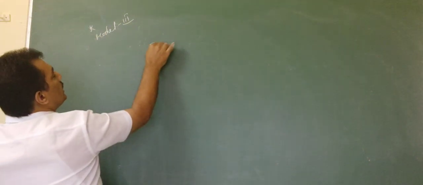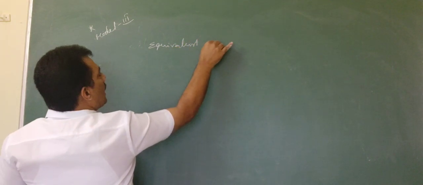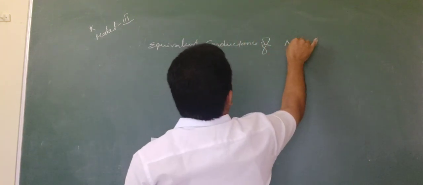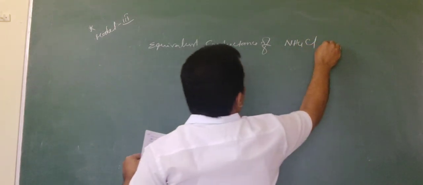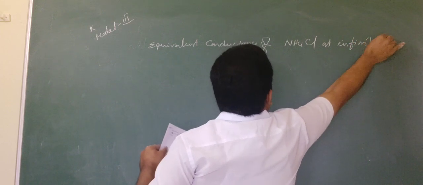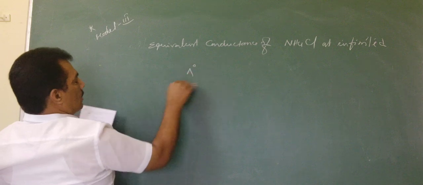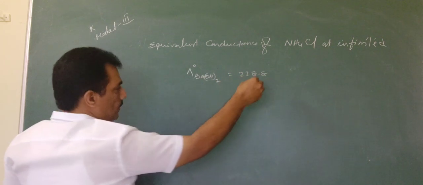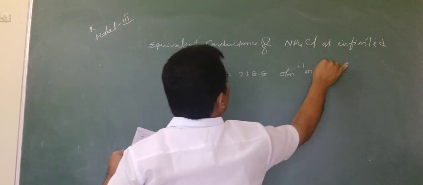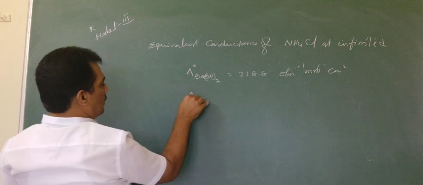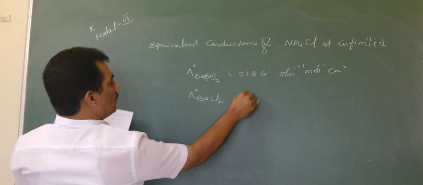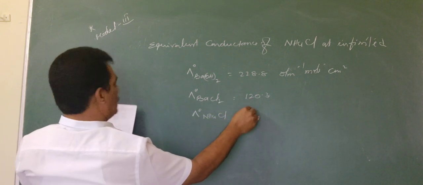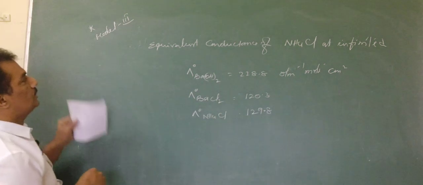Here, calculate the equivalent conductance of NH4Cl at infinite dilution from the conductances of Ba(OH)2, given as 228.8 ohm inverse mole inverse centimeter square, lambda naught BaCl2, 120.3, and lambda naught NH4Cl, that is 129.8. This is model 3.